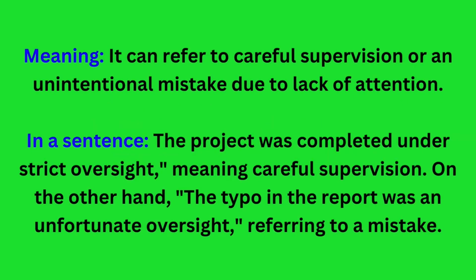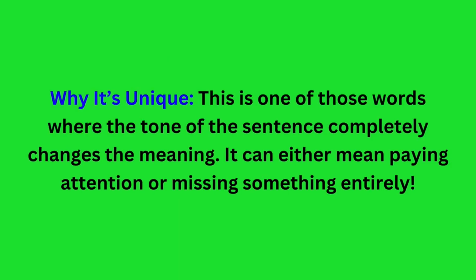Oversight. Meaning: it can refer to careful supervision or an unintentional mistake due to lack of attention. In a sentence, the project was completed under strict oversight, meaning careful supervision. On the other hand, the typo in the report was an unfortunate oversight, referring to a mistake. Why it's unique: this is one of those words where the tone of the sentence completely changes the meaning. It can either mean paying attention or missing something entirely.